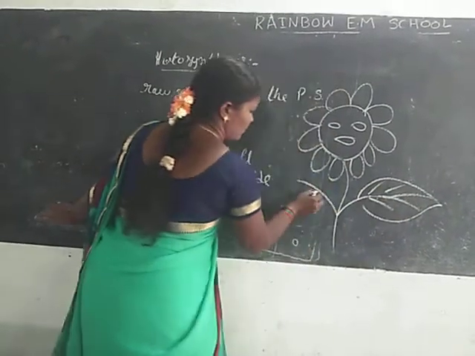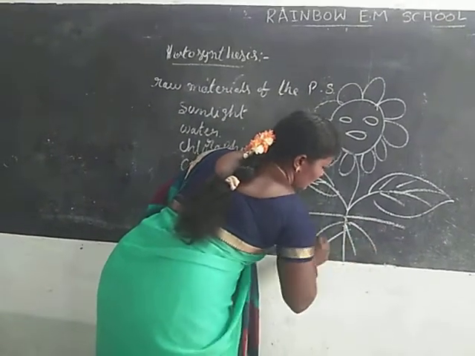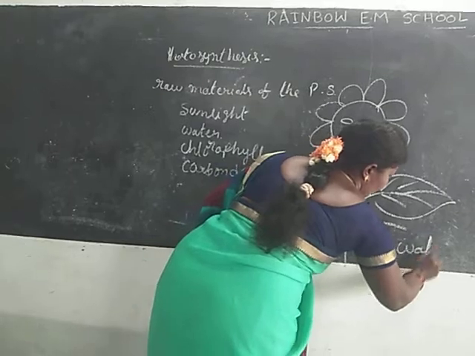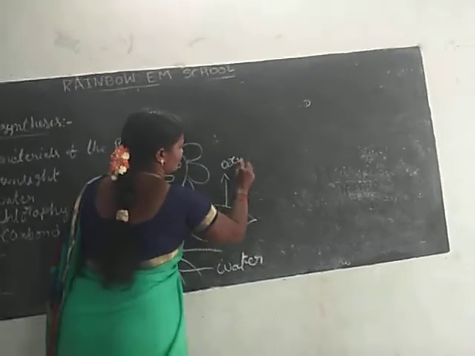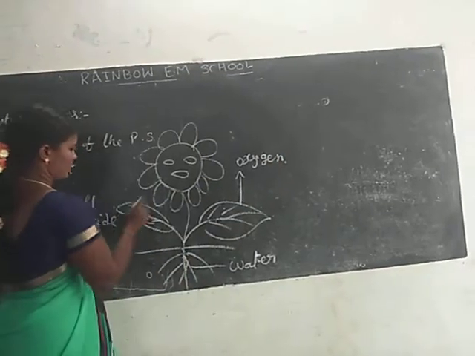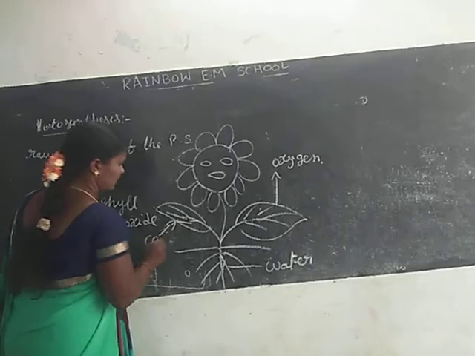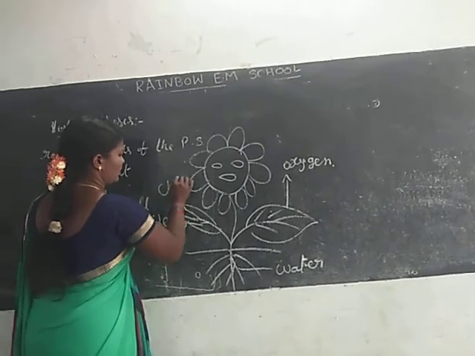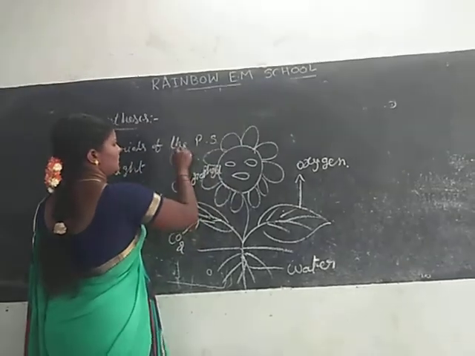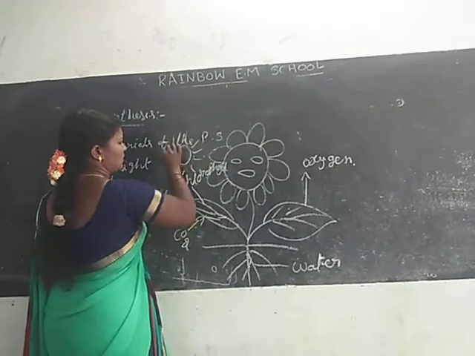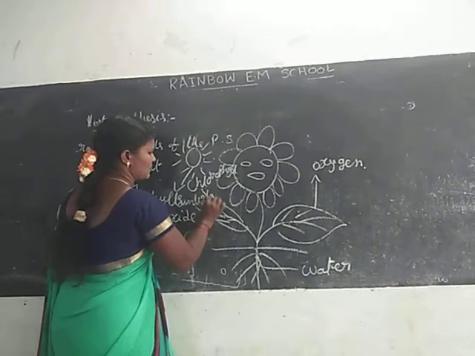Look at the picture. Water, oxygen, carbon dioxide, chlorophyll, and sunlight. These are the raw materials of photosynthesis.